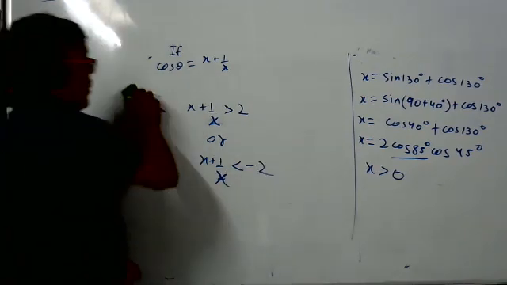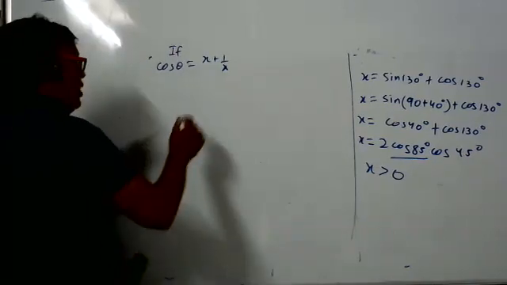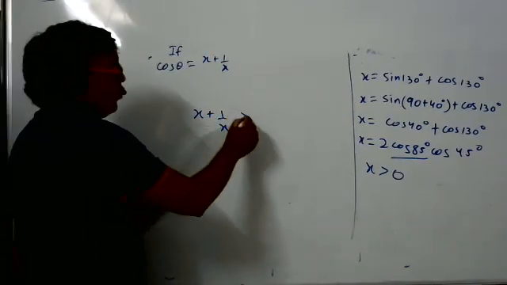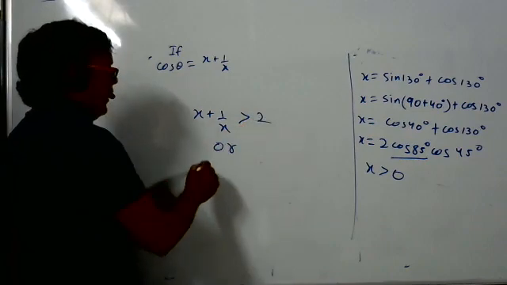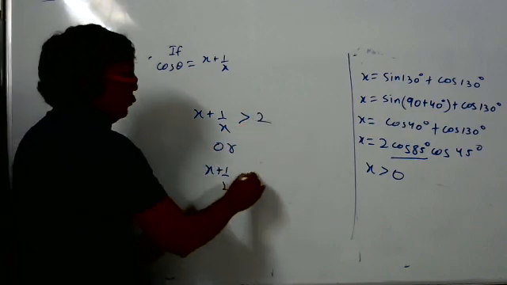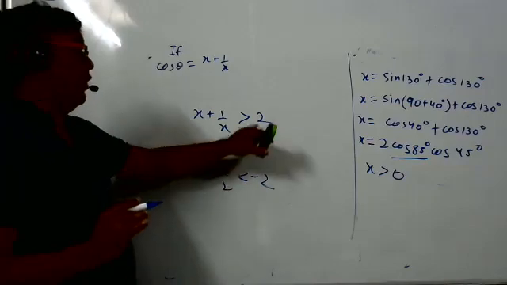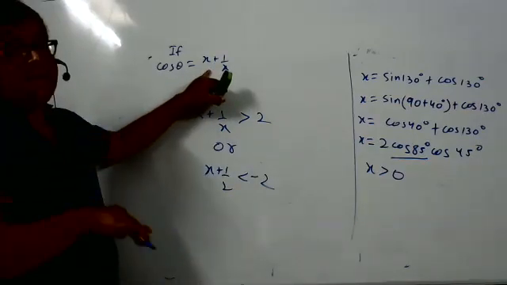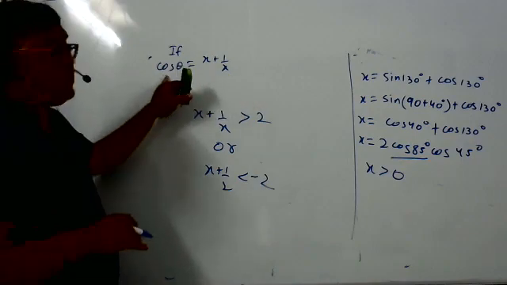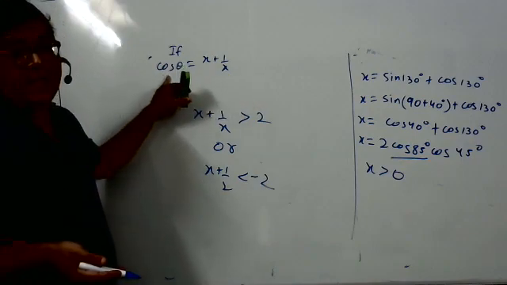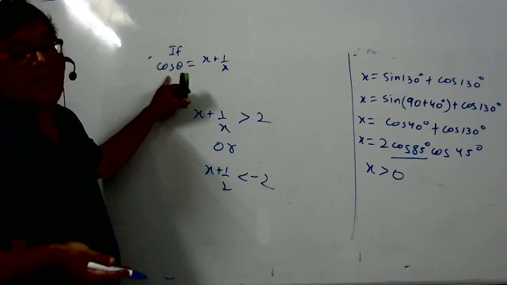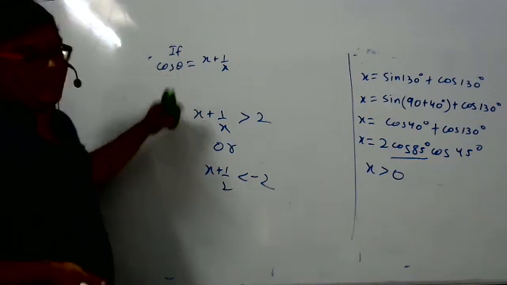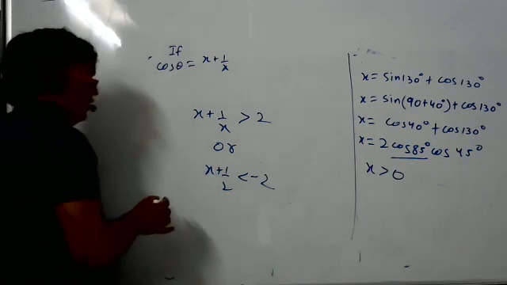Now see, student, x plus 1 by x, I proved that also that day. Whatever x you put, it will always be more than 2, and if you put a negative value, it will be less than minus 2. It cannot be between minus 2 and 2. So the right hand side will be more than 2 or less than minus 2, and cos theta is from minus 1 to 1.